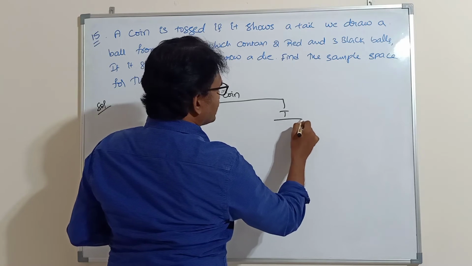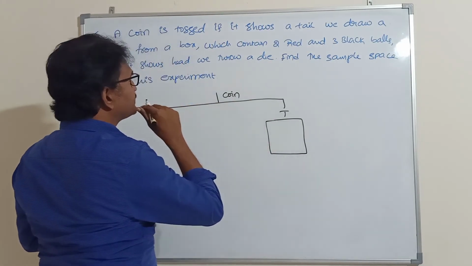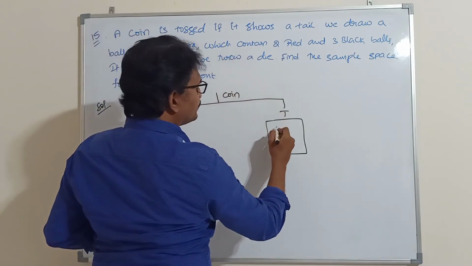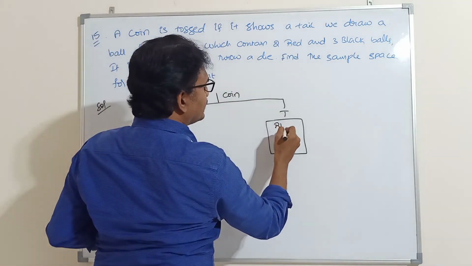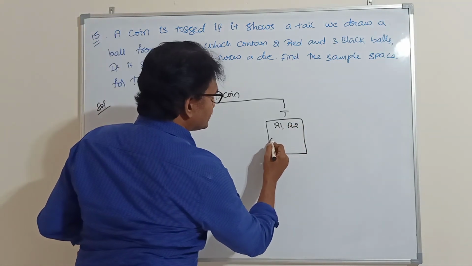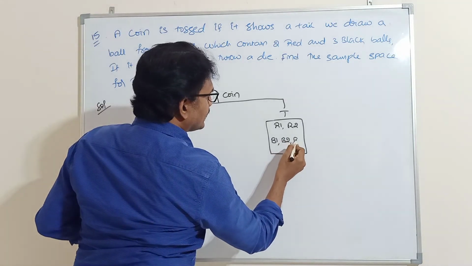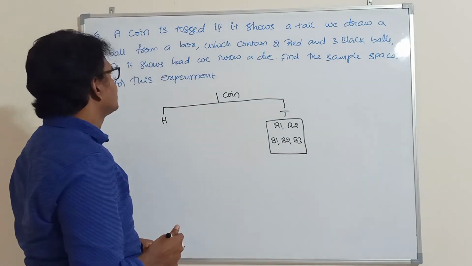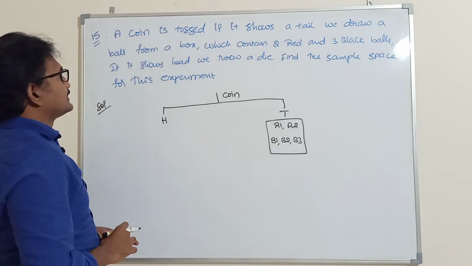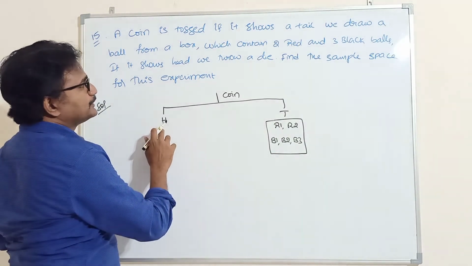So here one box is there. This box contains 2 red balls, red 1 and red 2, and 3 black balls, black ball 1, black ball 2, black ball 3.